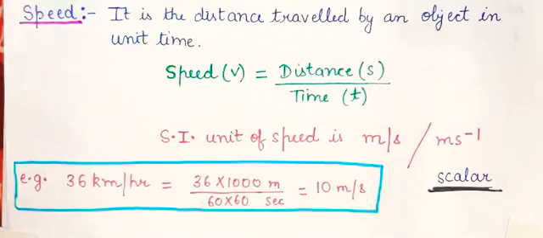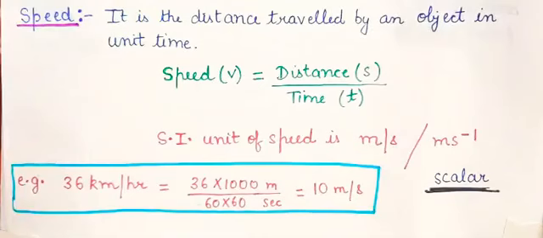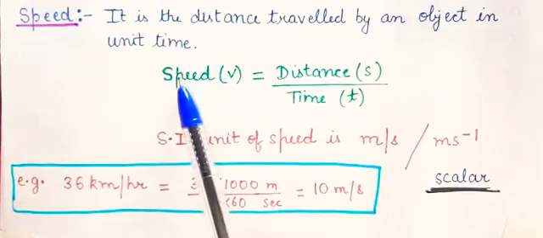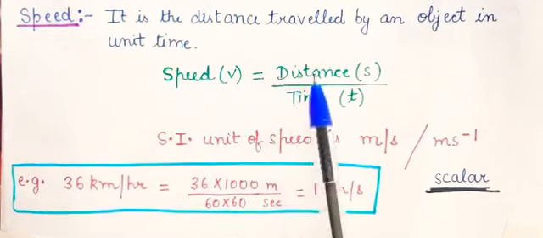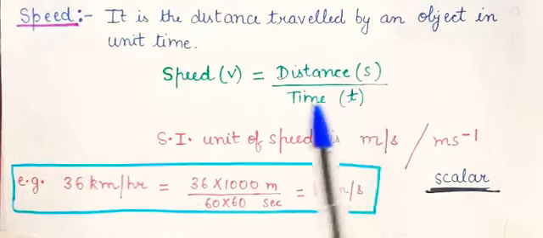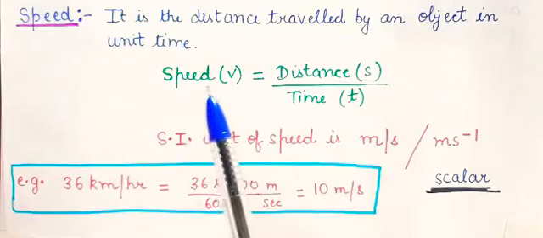First topic is speed. What is speed? Speed is defined as the distance traveled by an object in unit time. It is represented by small v. So what is the formula? Speed is equal to distance upon time. Distance we represent by small s, time we represent by small t. So this is the formula for calculating speed.